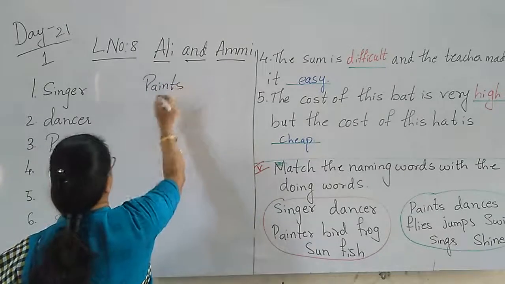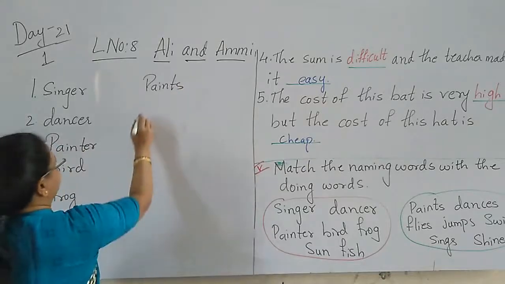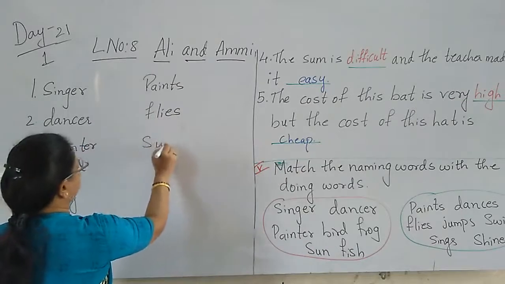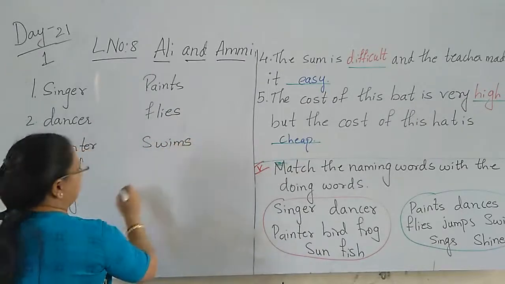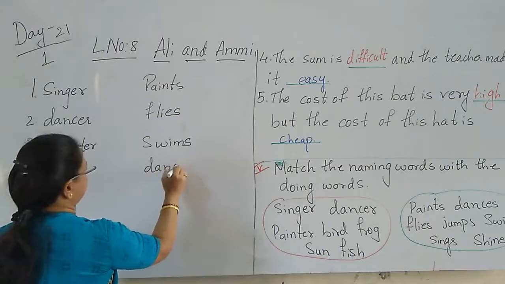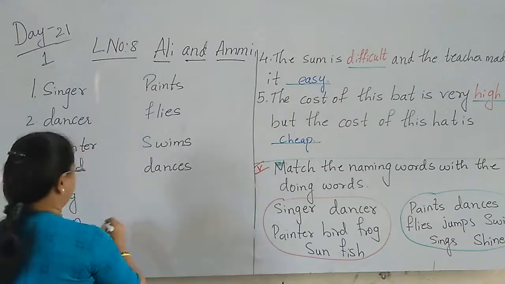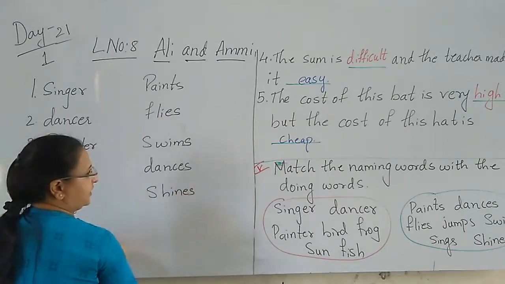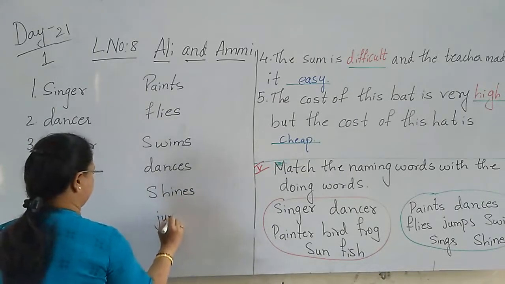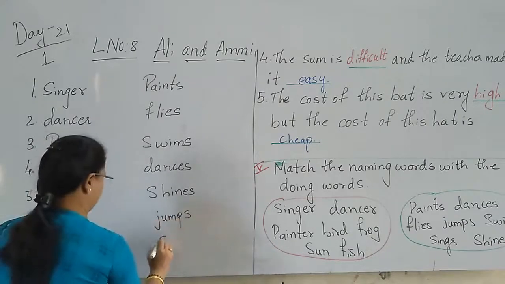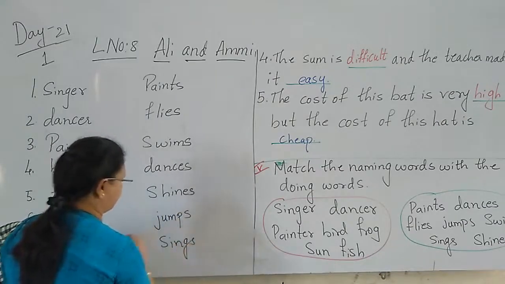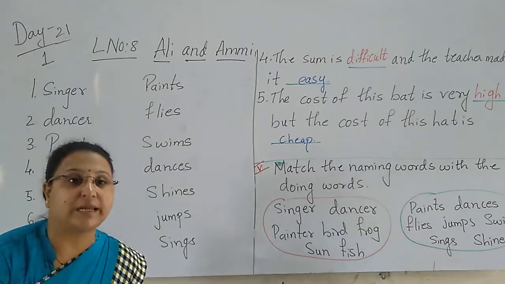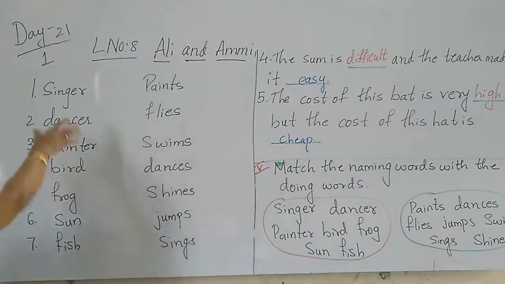Here, the first word is paints. Then the second word is flies. Then swims. The next is dances. And the next is shines. Then the next is jumps. And the last is sings. These are the words. Now we have to match these words with the naming words.